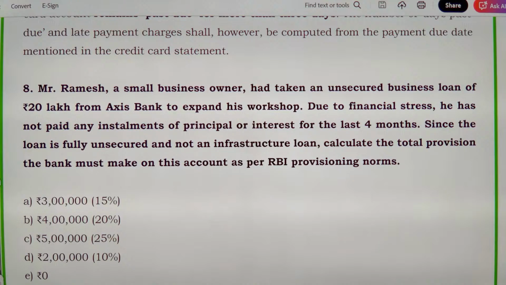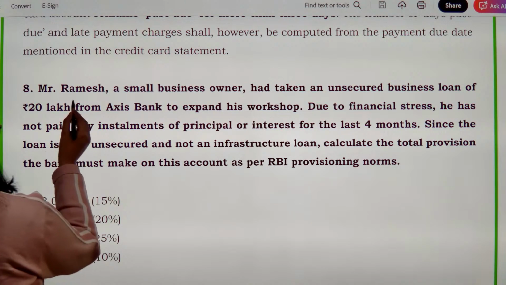Now, Mr. Ramesh, a small business owner, had taken an unsecured business loan of 20 lakhs from the Axis Bank to expand his workshop. Due to financial stress, he has not paid any installment of principal or interest for the last 4 months. Since the loan is fully unsecured and not an infrastructure loan, calculate the total provision that the bank must make. अब there are two things which are required for me.